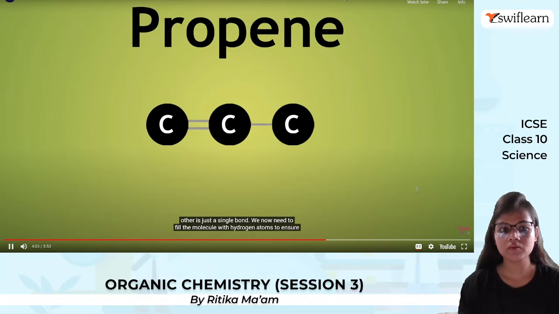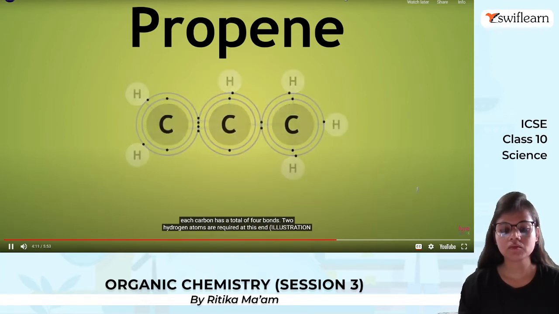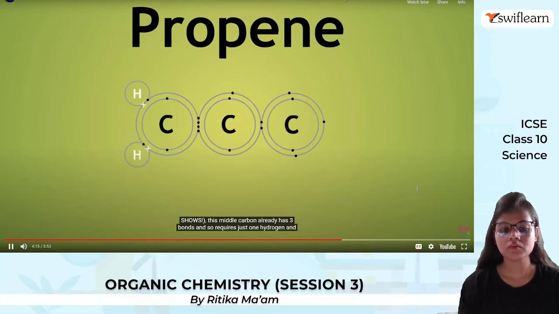We now need to fill the molecule with hydrogen atoms, to ensure that each carbon has a total of 4 bonds. 2 hydrogen atoms are required at this end of the molecule. This middle carbon already has 3 bonds and so requires just 1 hydrogen, and this end carbon has only 1 bond and therefore needs 3 more hydrogens.